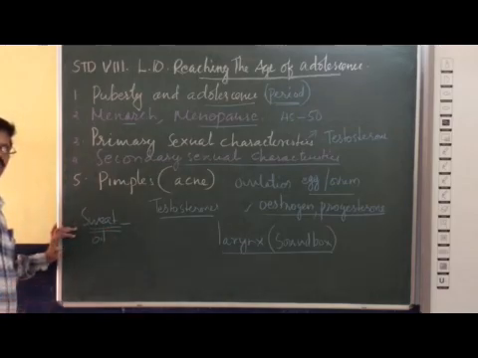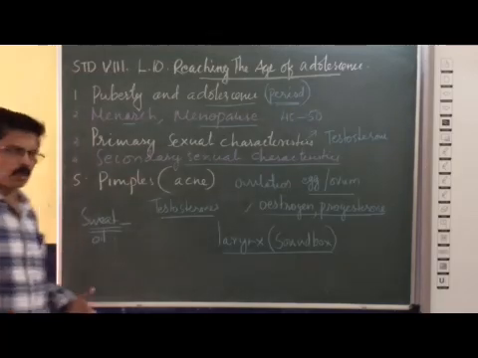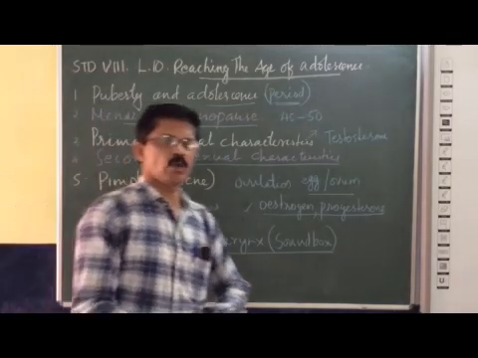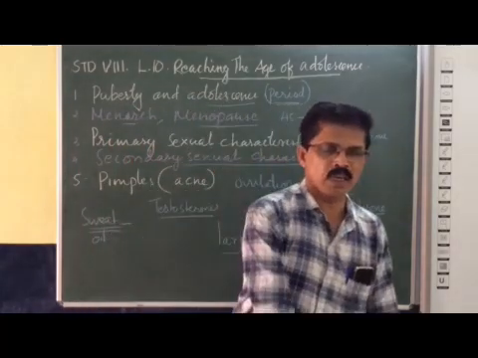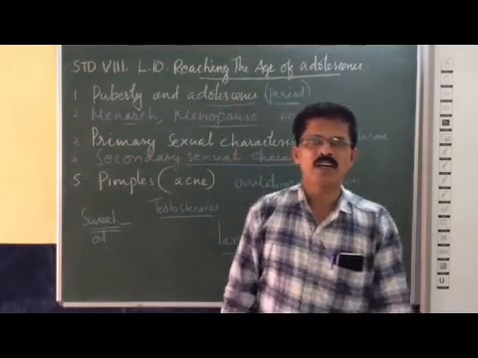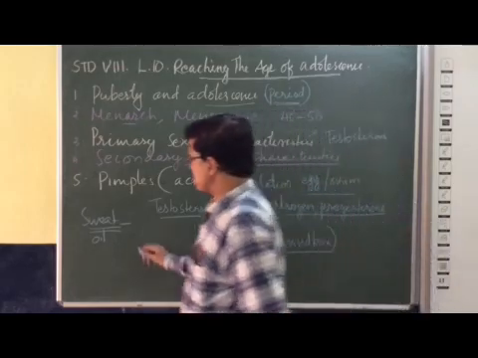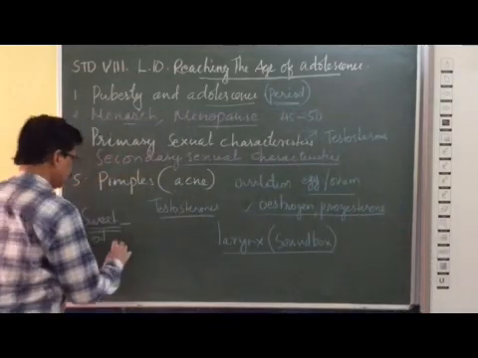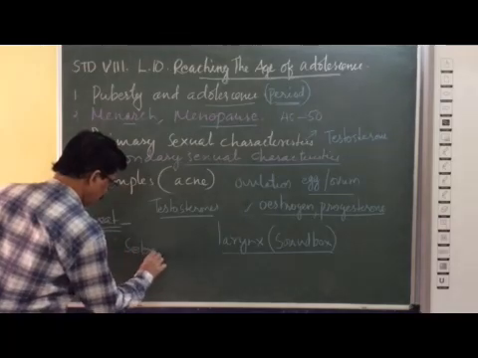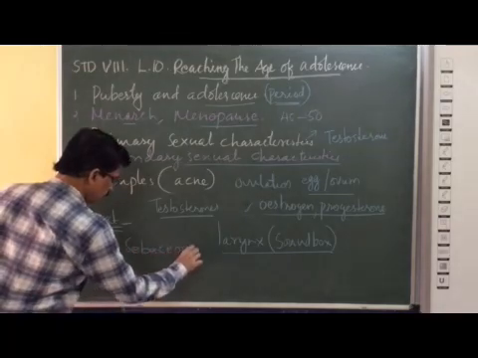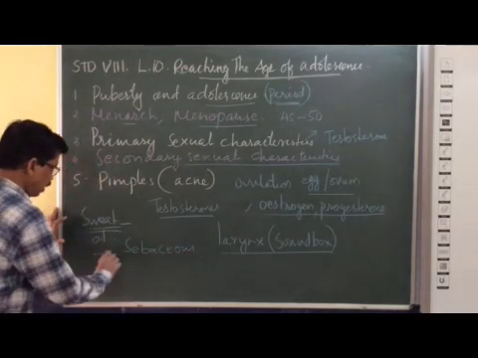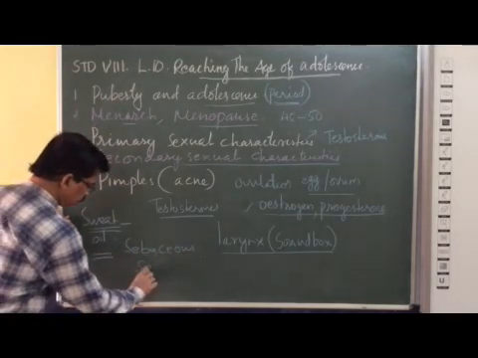The production of sweat also helps in reducing the body temperature. When the sweat evaporates by absorbing heat from our body, the body temperature comes down. At the same time, oil glands are called sebaceous glands, S-E-B-A-C-E-O-U-S.